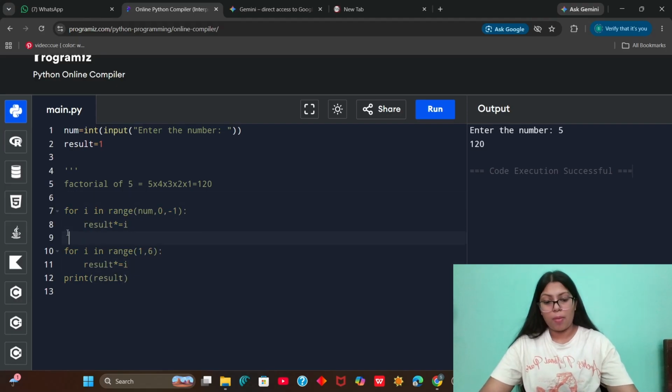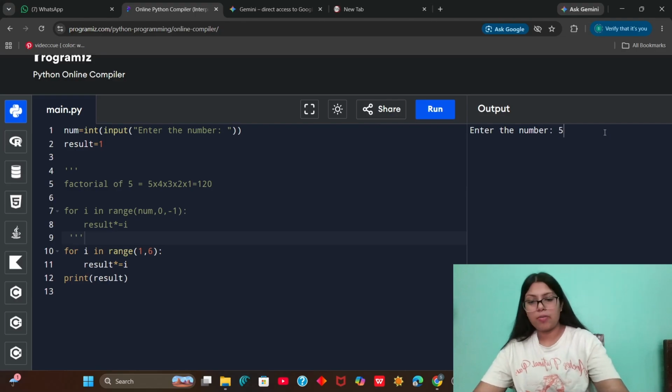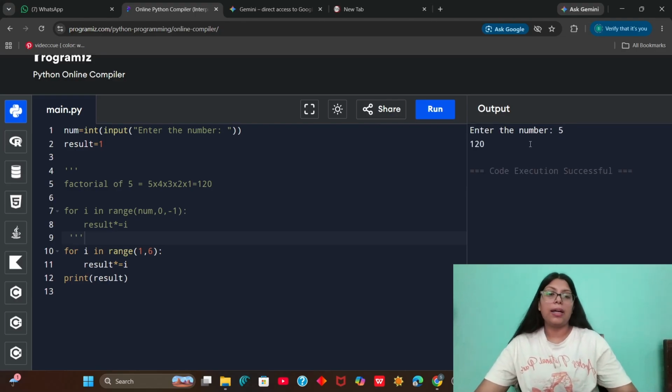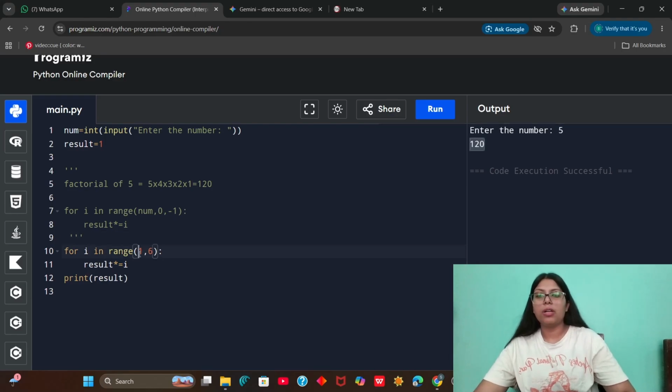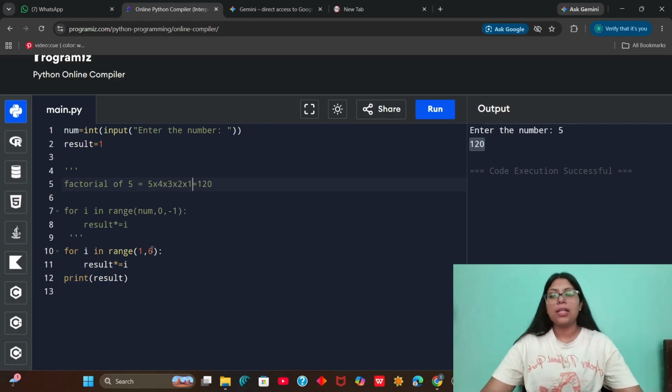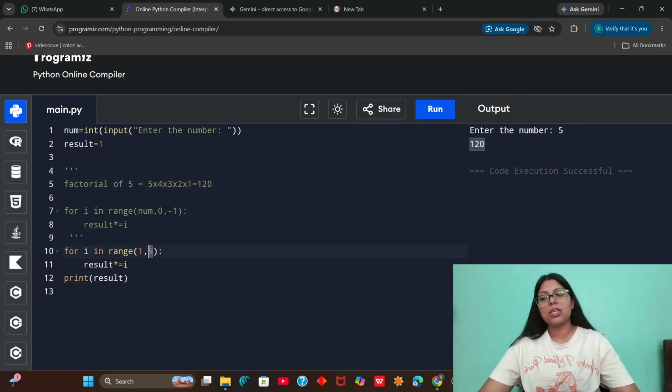So let me comment this out for you. Now let us run this. So we again give it 5 in the input. And yes, this is the answer. What happens now? It will start from 1. So we are going like this. We start from 1, then 2, then 3, then 4, and then 5. And since we do not run this 6, so this 6 will be excluded. And hence we find the result.